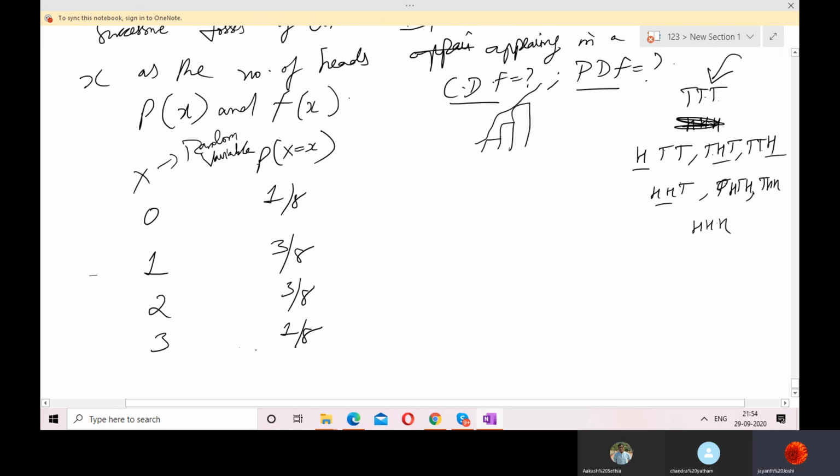Now what we'll do: the sum of the probabilities is always equal to 1. Now we are doing cumulative. So cumulative is nothing but 1 by 8. 1 by 8 plus 3 by 8 is 4 by 8. 4 by 8 plus 3 by 8 is 7 by 8. 7 by 8 plus 1 by 8 is 8 by 8, that is 1. Okay. Now see the graph.